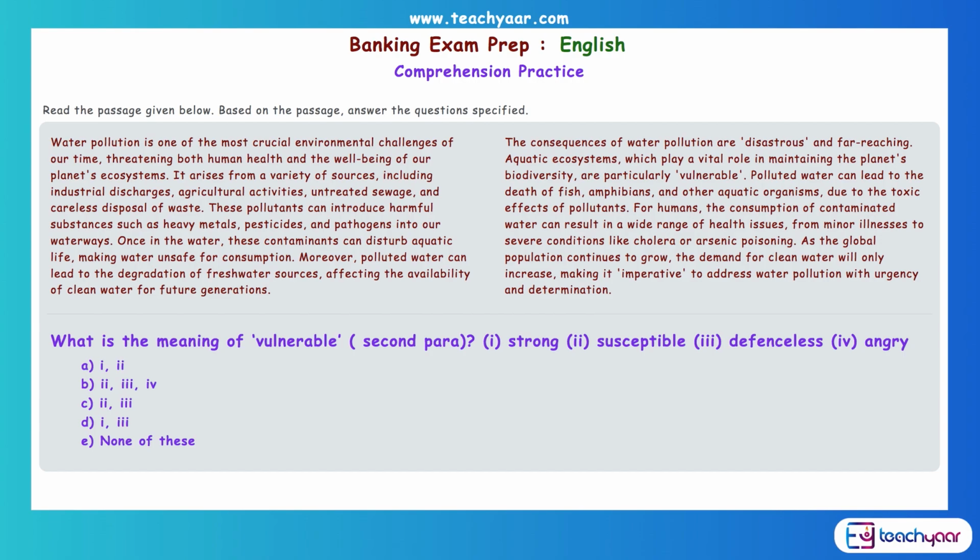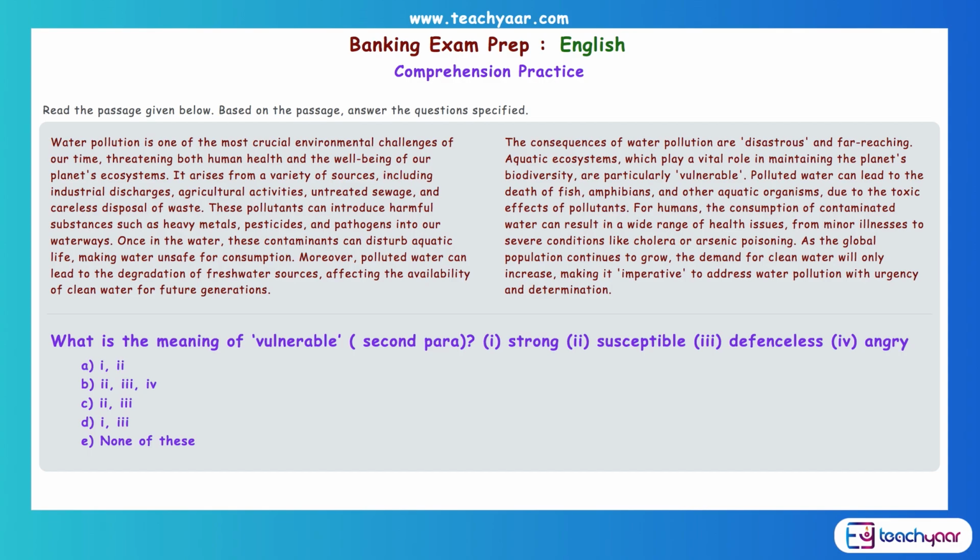So what happens here? We are talking about pollution, and we are saying that aquatic ecosystems are particularly vulnerable. And what is the next line? It can lead to the death of fish, amphibians. So that means it is causing a problem there. So now if you understand the meaning of that word, the way it has been used, you can know the meaning. What is the meaning of vulnerable?